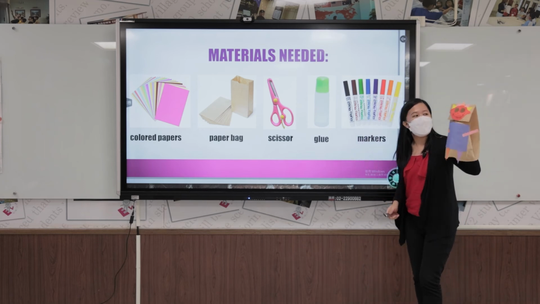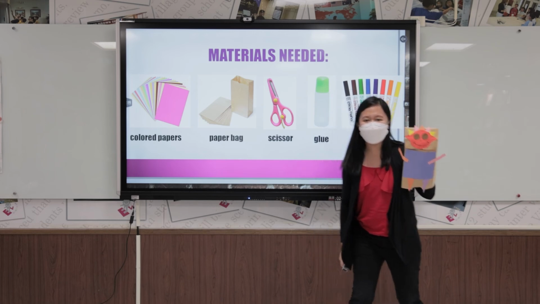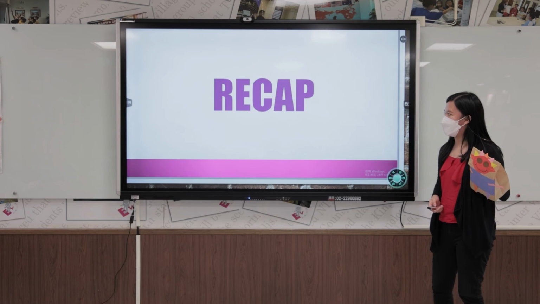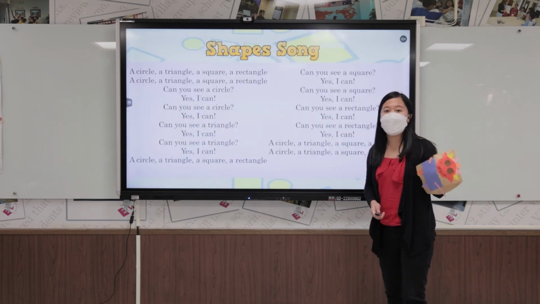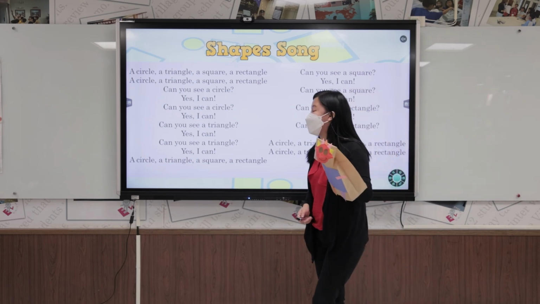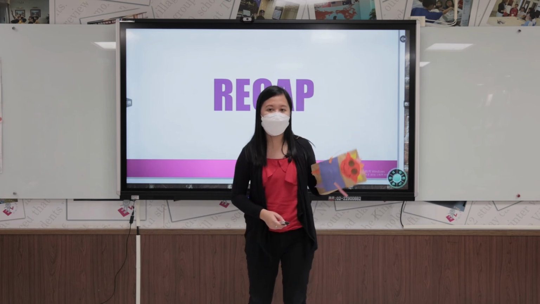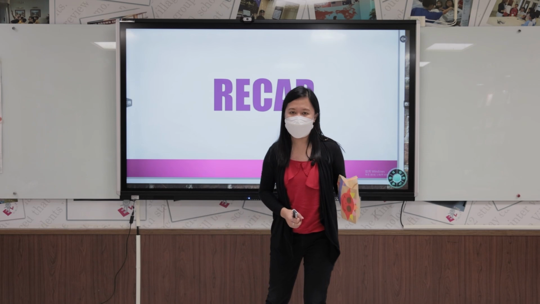I think you all did a great job. Now let's have a short recap. Again, we discussed the different shapes. Shape as an element of the art. Imagine a world without shapes.